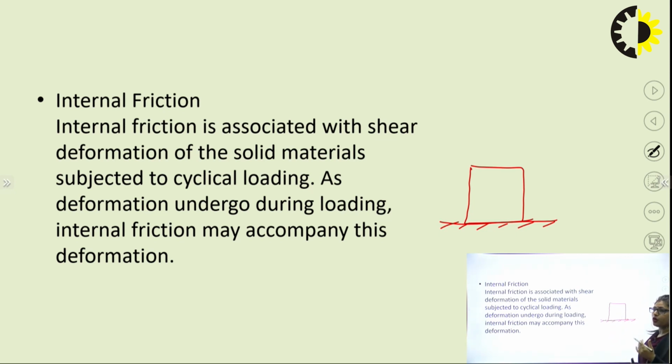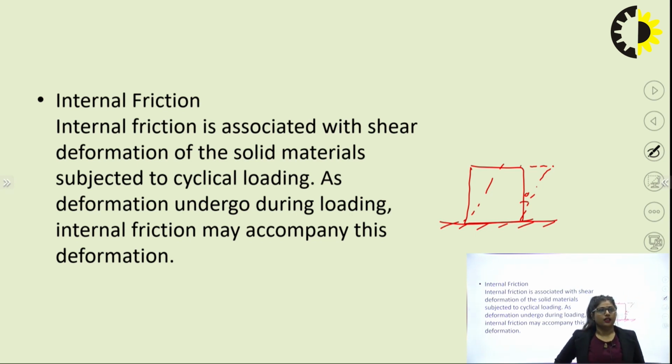If I am talking about shear deformation, I can say that this body is deformed like this, at some angle. If the particles of a body are deformed at some angle, at that time I can say that this is a shear deformation.